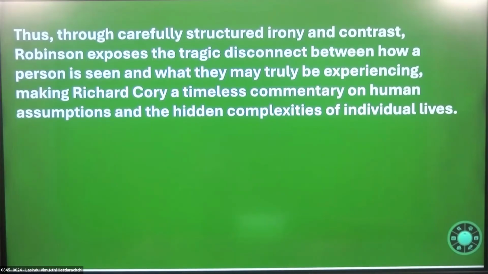Now here I have underlined irony, appearance versus reality. Those are the important words that I highlighted. Based on that, I have constructed my answer using quotations as well.